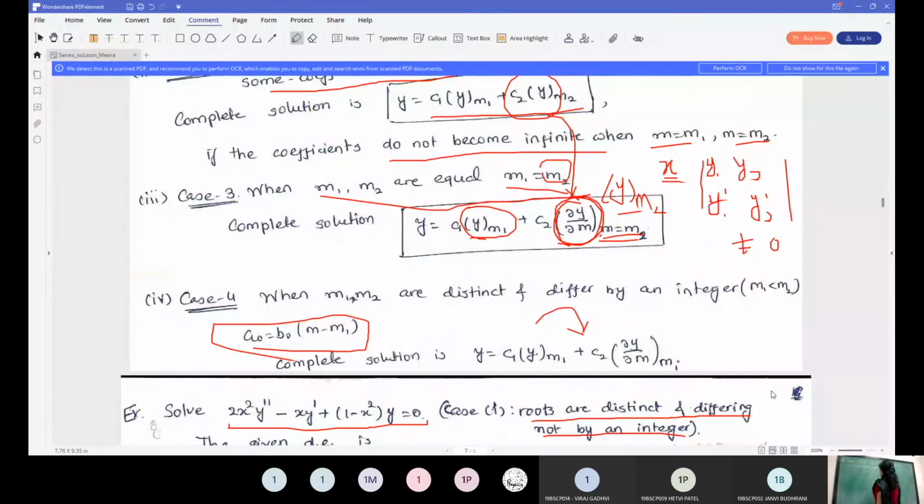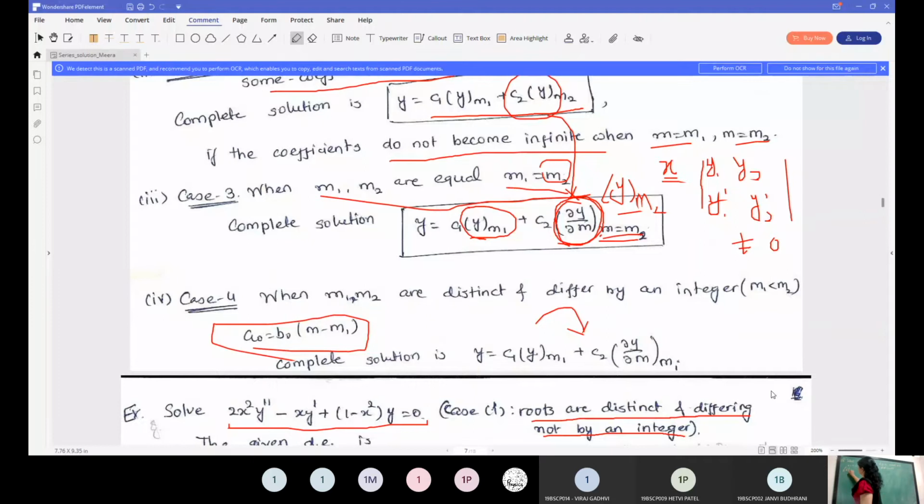Regular singular point. So the method which we did yesterday cannot be applicable, because that method is only applicable when your point is an ordinary point. Here your point is a regular singular point, so we have to try another method, and for that we consider the series solution, let me give this as equation number 1.